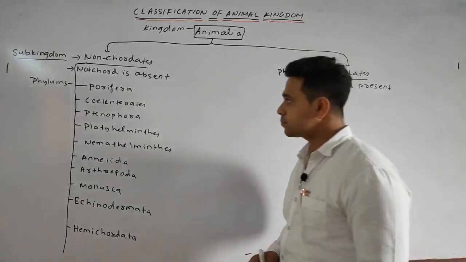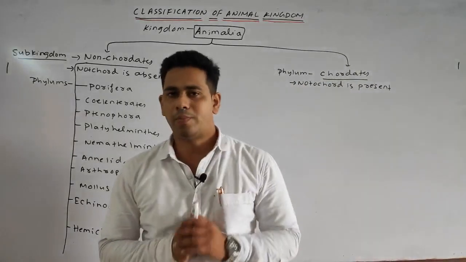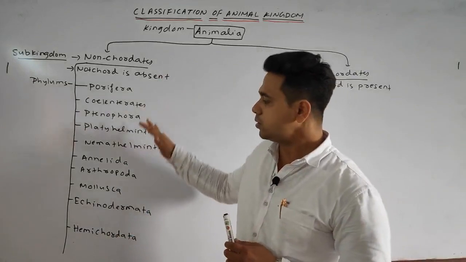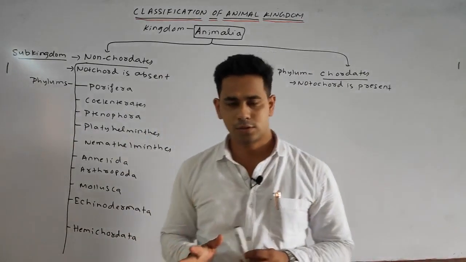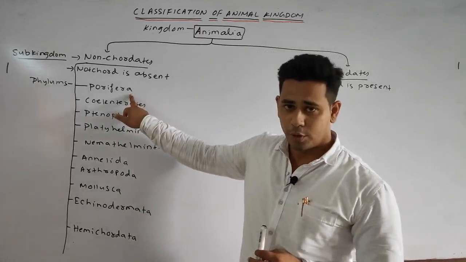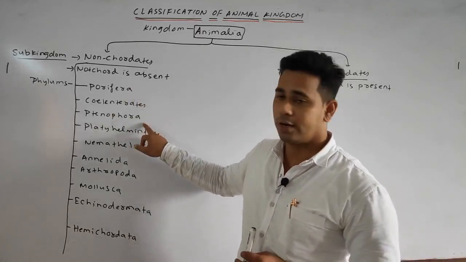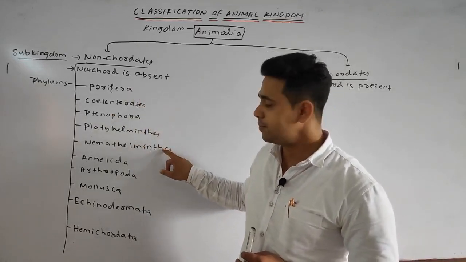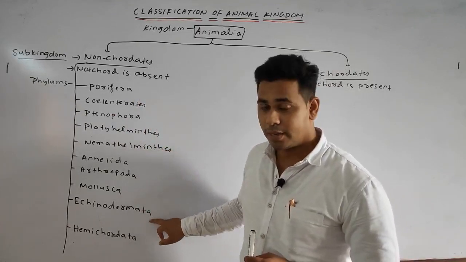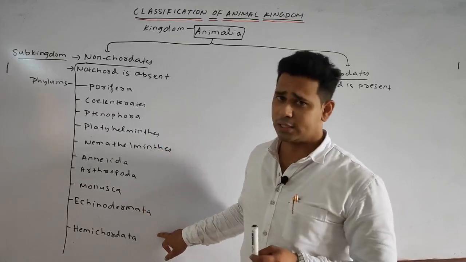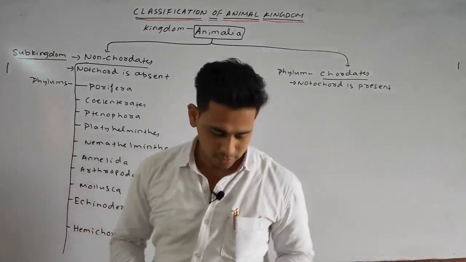Students, you should learn all the classification of the non-chordates by heart. Basically there are 10 phyla: Porifera, Coelenterata, Ctenophora, Platyhelminthes, Nemathelminthes, then Annelida, Arthropoda, Mollusca, Echinodermata, and the last one is Hemichordata.